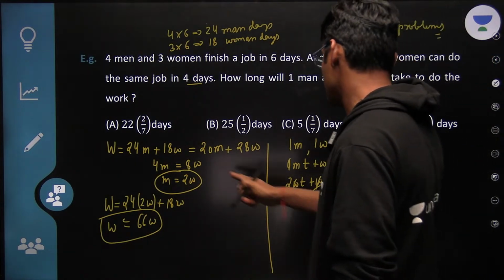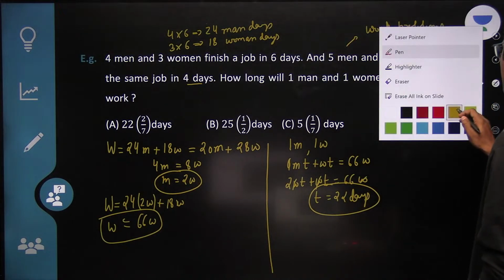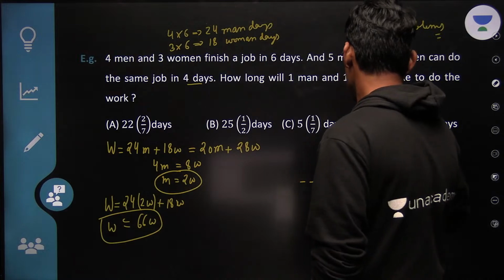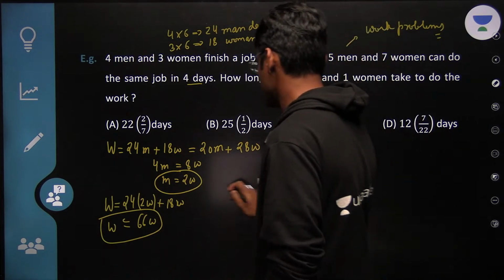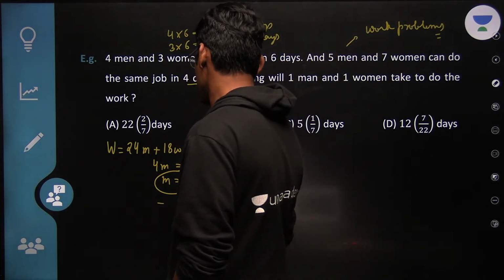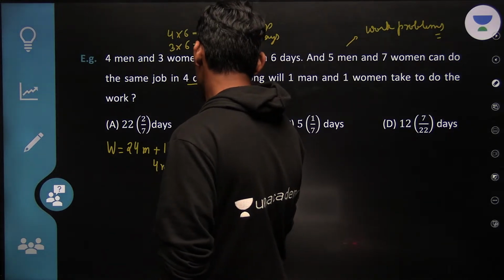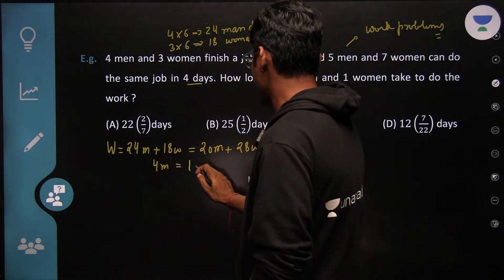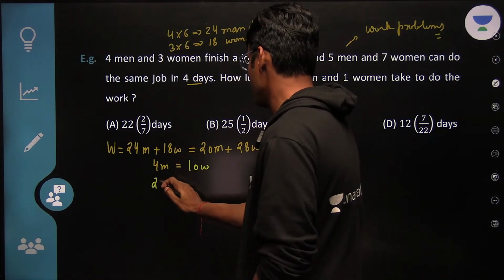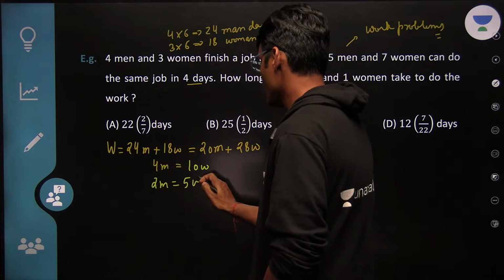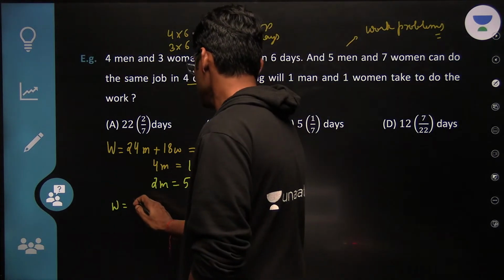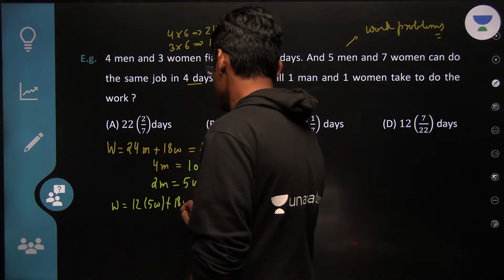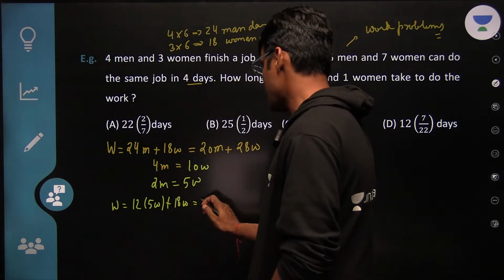Oh, this is where I have made the mistake. Sorry. Let me correct it. See guys, I am also a mortal. Human beings make mistakes. It is 10W, which means 2M equals 5W. So my work is worth 12 into 2M, 5W plus 18W. So this is equal to 78W.